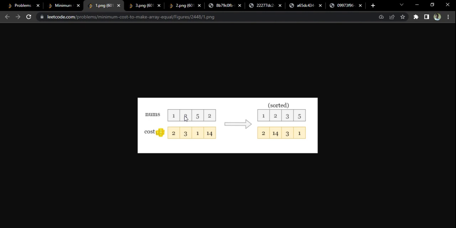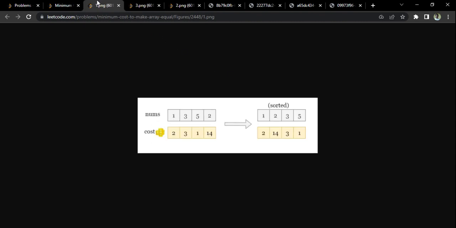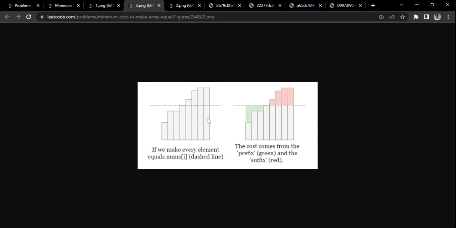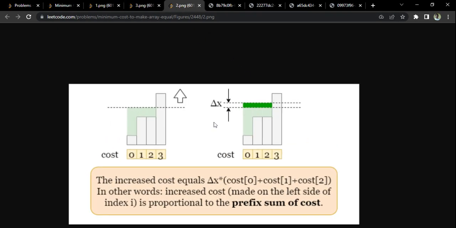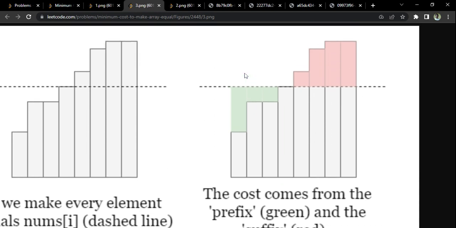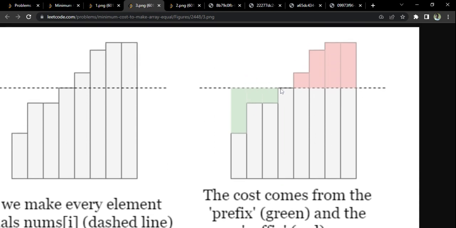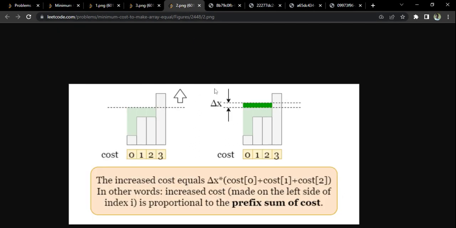Okay, let me show you this image first. We are going to sort the array not based on the cost, but based on the nums. Why we are doing that, I will show you in this image. Once I sort based on the nums, for example, this number is 3, so all the numbers to the left of that will be smaller than that, and all the numbers to the right of that will be greater than that. That is the basic idea here, okay. That's what we are going to do.